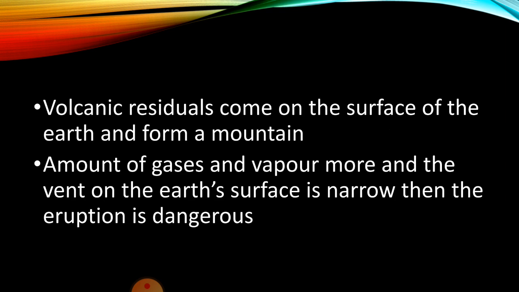When the amount of gases and vapor is more, and the vent on the earth's surface is narrow, then the eruption is dangerous. See, vent means an opening that allows air, gas or liquid to pass out of or into a confined space.